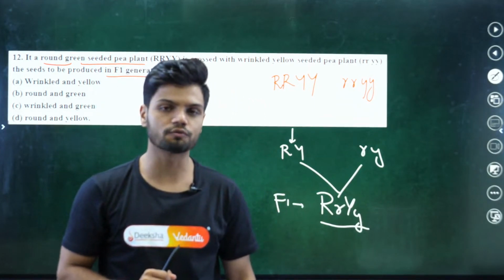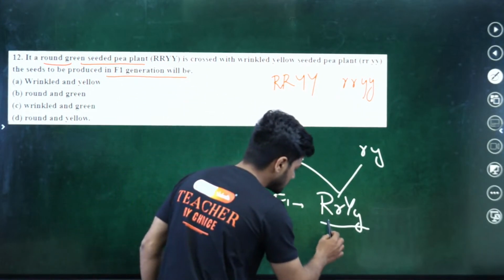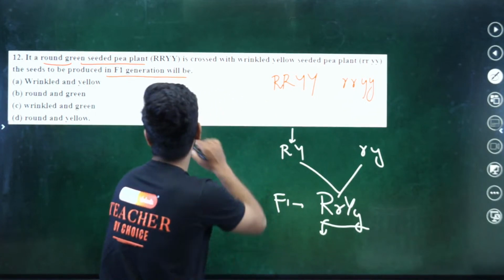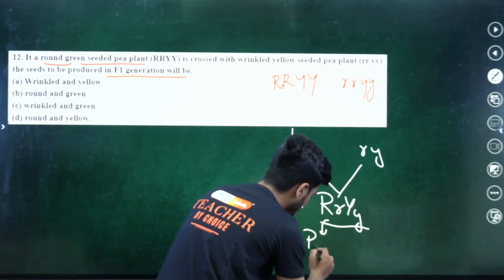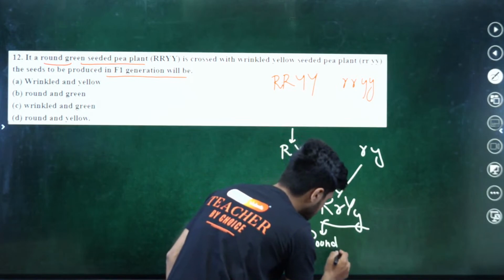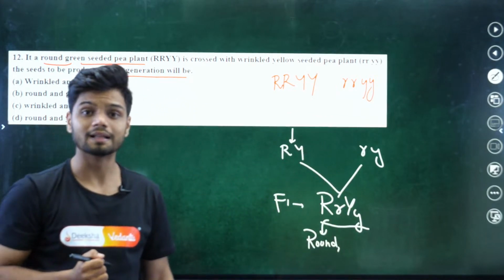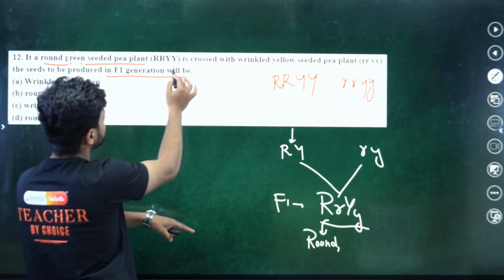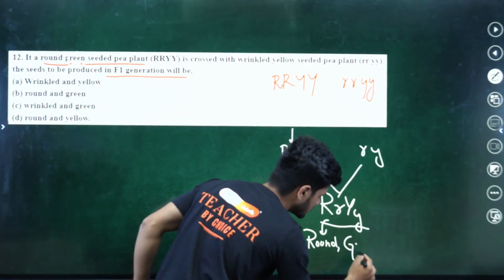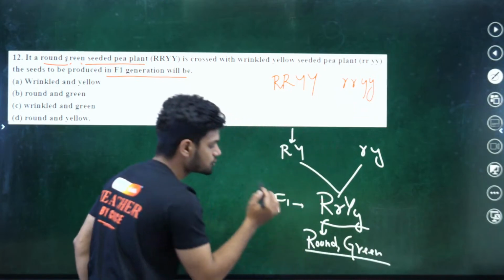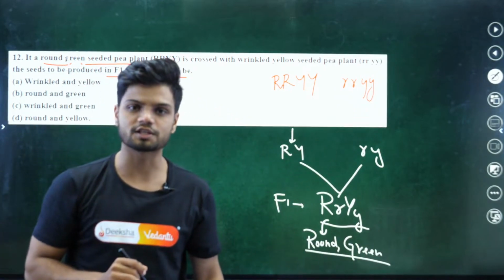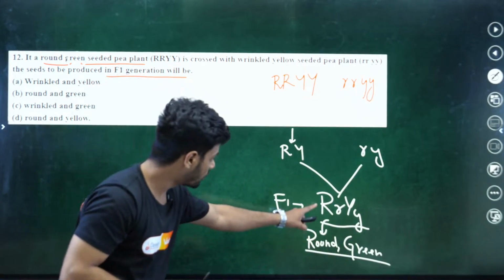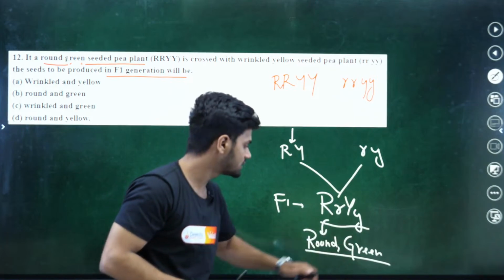Now, in this F1 generation, if you notice, this capital R is dominant. So the seed will be round in nature. Now, what about your color? Green is for capital Y, so green is dominant. So your F1 generation will have round and green. R is dominant, that's why round. Y is dominant, that's why we'll have